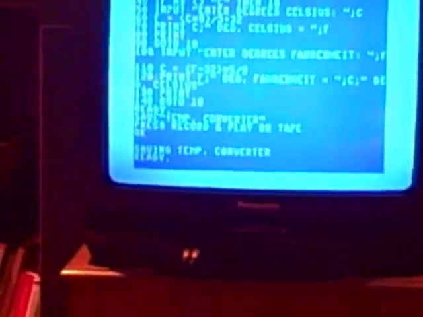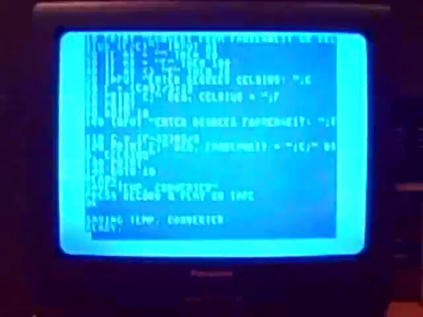Takes forever. And then eventually the tape will stop. There we go. It just stopped, and then it said ready. So that means it's ready. So I can stop the process and then eject the tape. Now I have a tape, and the cool part, or what they would have thought was cool back in the 80s, is I can turn off my Commodore.